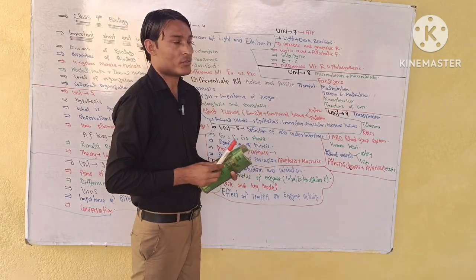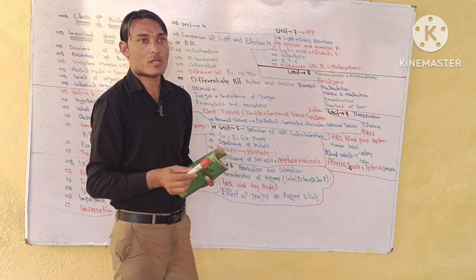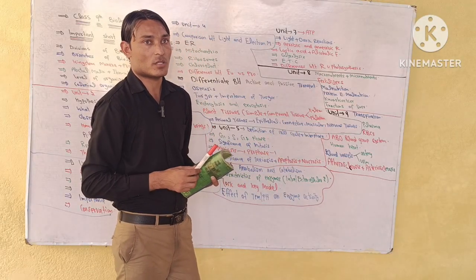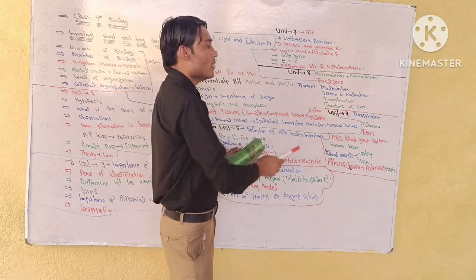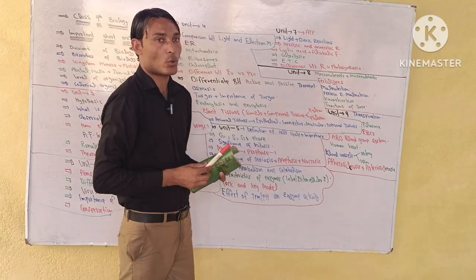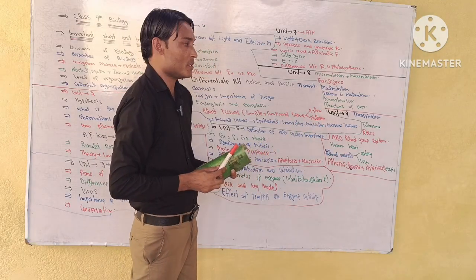Unit number 8, nutrition. Macronutrients and micronutrients. Fertilizer, mostly the importance of fertilizers. The question always tries to come from fertilizer. Malnutrition, especially protein energy malnutrition, and Kwashiorkor disease. Next one, function of liver, very much important.